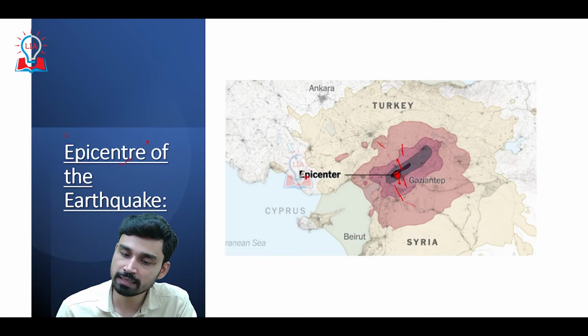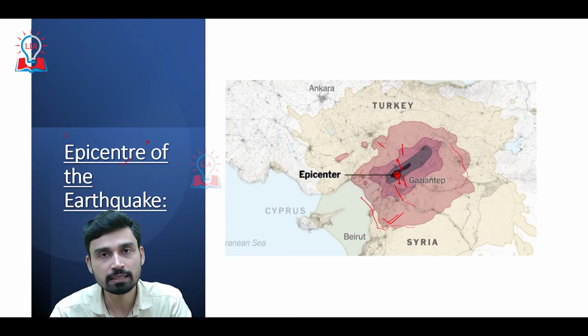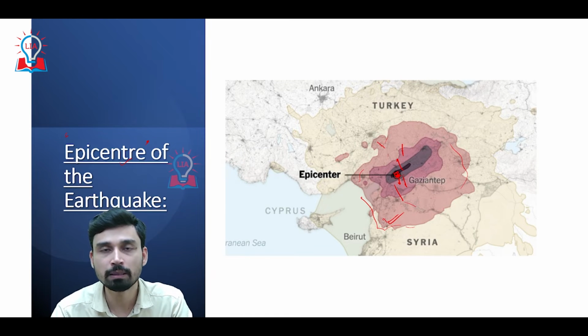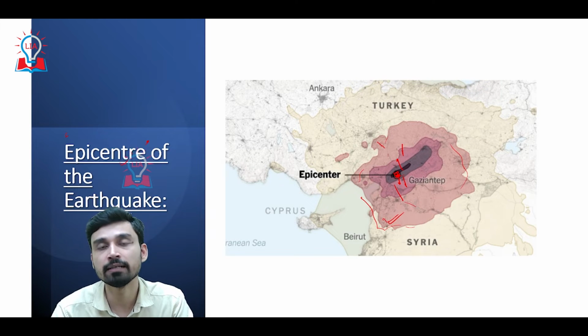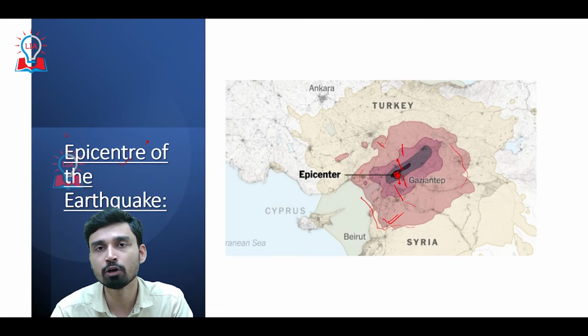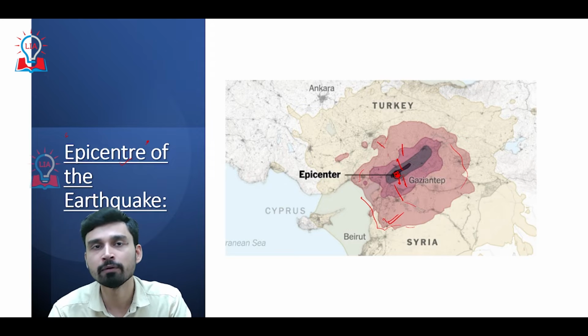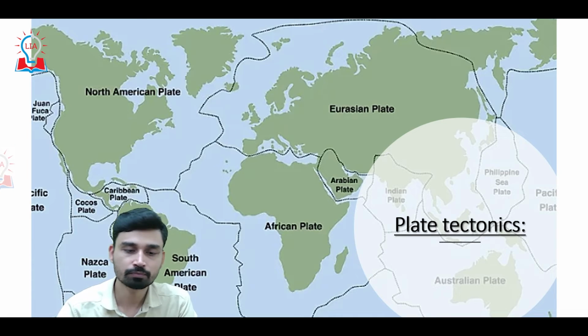But overall, what we can see is that a large part of southeastern Turkey and the northern region of Syria are impacted to some extent by the earthquake. And as per the recent report, more than 4,300 people have lost their lives as a direct result of this earthquake, mainly because they got trapped in the collapse of buildings, and many people have lost their lives because for a longer period of time they were not able to evacuate and were trapped in the rubble of the debris.